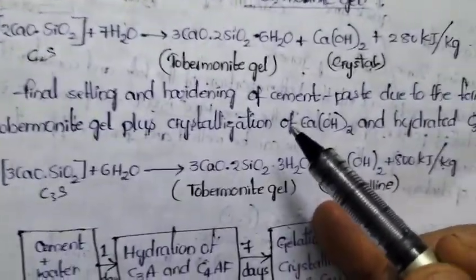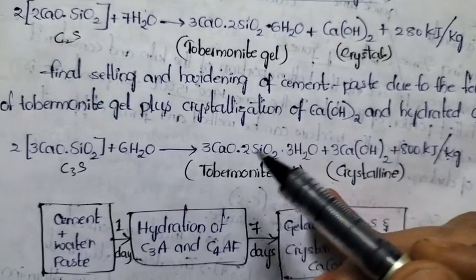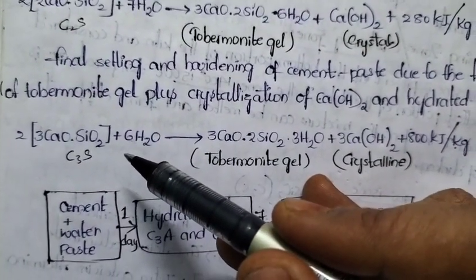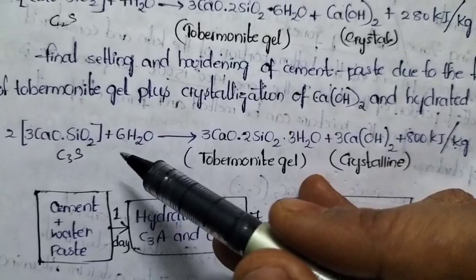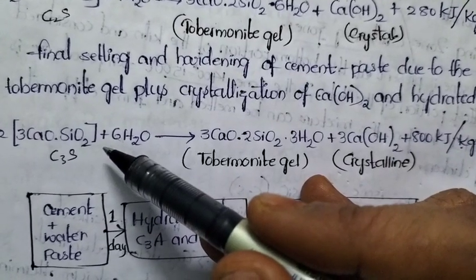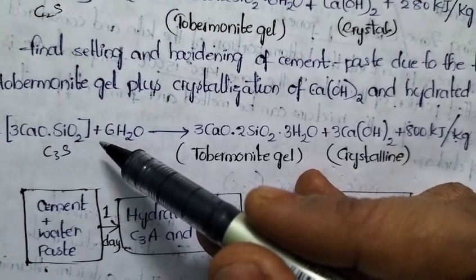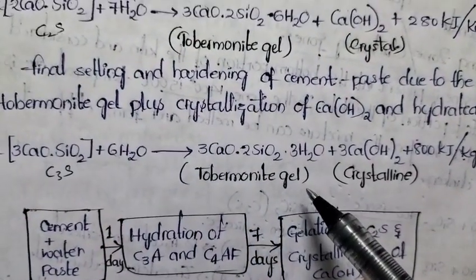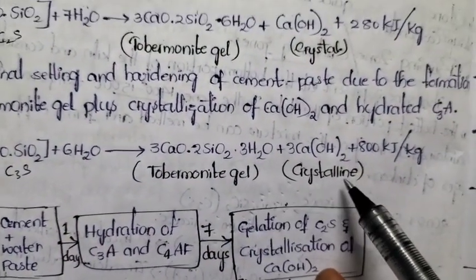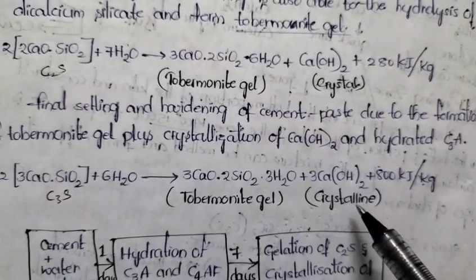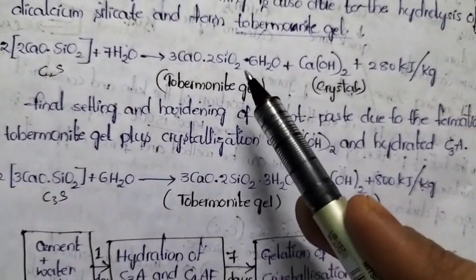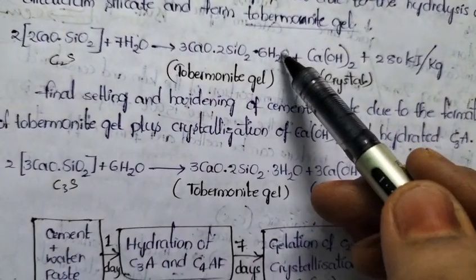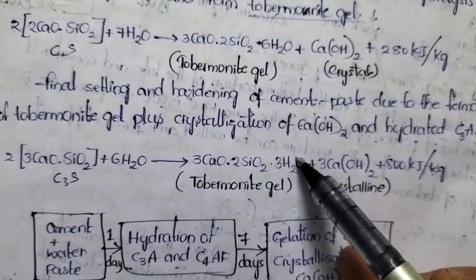Next, the final setting and hardening reaction involves hydrolysis of tricalcium silicate. Observe the last reaction, tricalcium silicate is there. This tricalcium silicate reacts with 6 moles of water molecule and forms tobermonite gel and crystalline product. Whenever we observe the third reaction and fourth reaction, the products are the same. The only difference is the water molecule. Here 6 water molecules, here 3 water molecules.